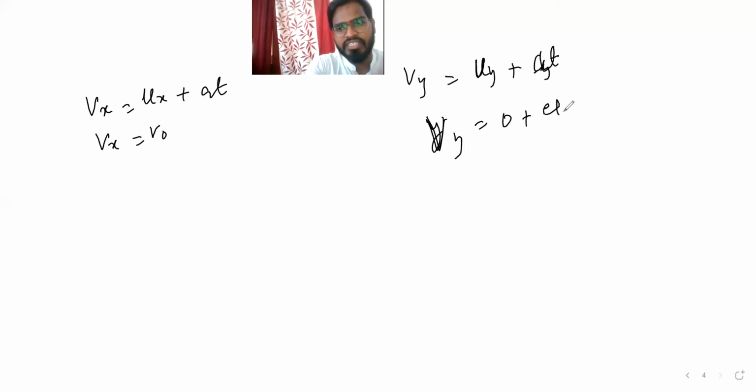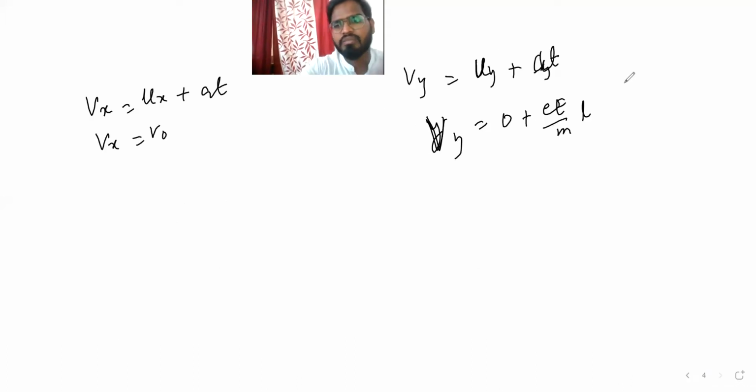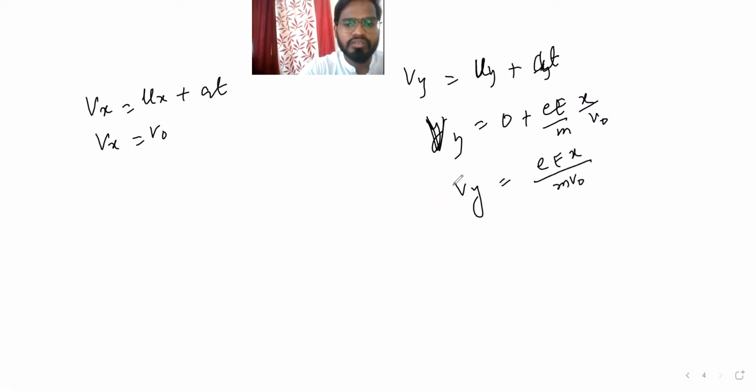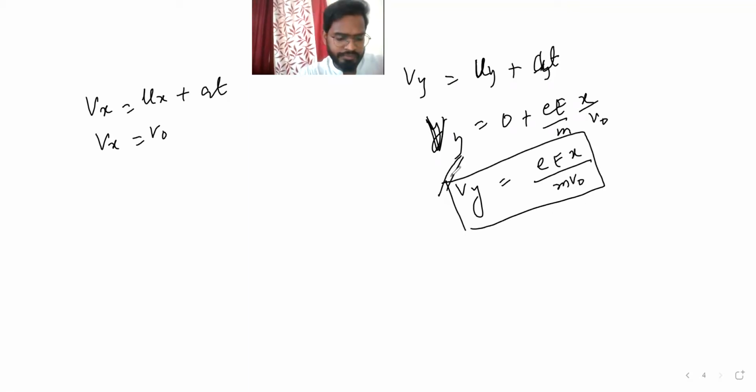A is how much here, guys? E by m into time t. Time t is how much we got here? Time t is x by v naught. X by v naught. So vy is equal to E x by m v naught. So that we did.